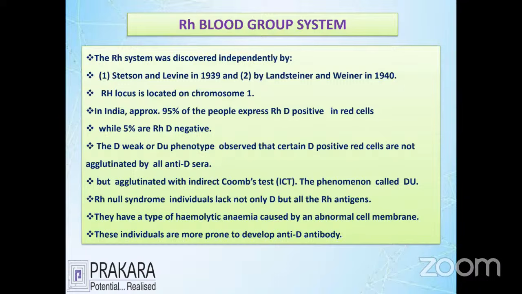The RH system is important for us to come to know whether we are positive or negative people. Here we hear about Stetson, Levin, Wiener and Landsteiner, who gave the largest idea about this. What is the RH blood group system? Actually, 90% of people are RH positive, and only 5% of people belong to the negative.